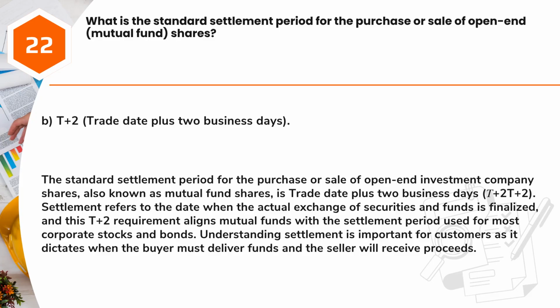The standard settlement period for the purchase or sale of open-end investment company shares, also known as mutual fund shares, is trade date plus 2 business days, or T+2. Settlement refers to the date when the actual exchange of securities and funds is finalized, and this T+2 requirement aligns mutual funds with the settlement period used for most corporate stocks and bonds. Understanding settlement is important for customers as it dictates when the buyer must deliver funds and the seller will receive proceeds.